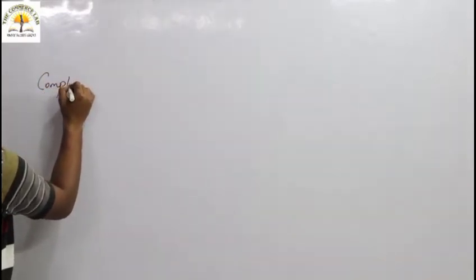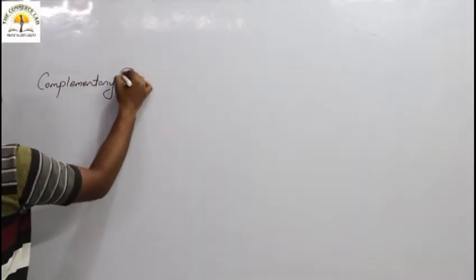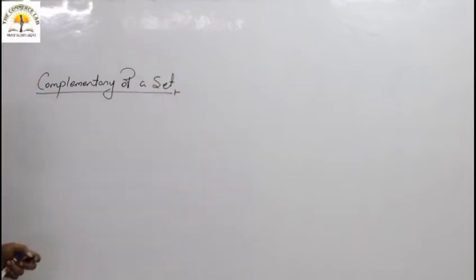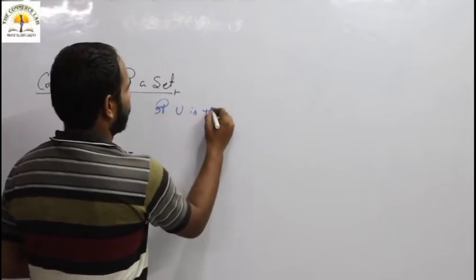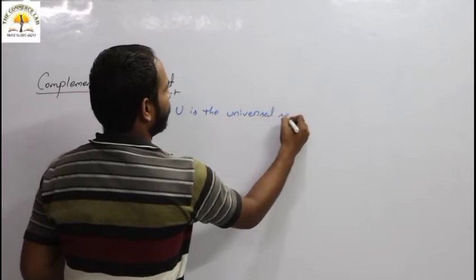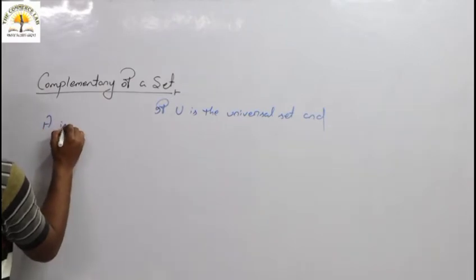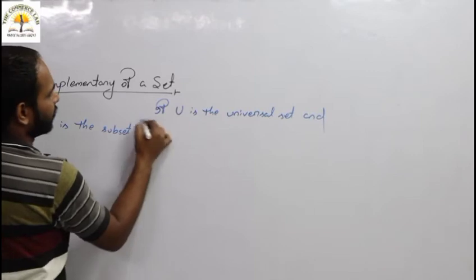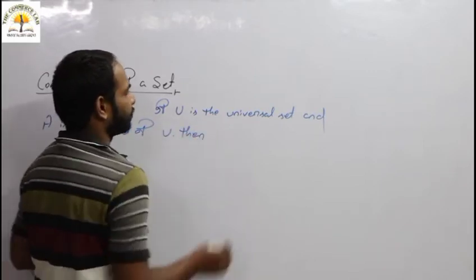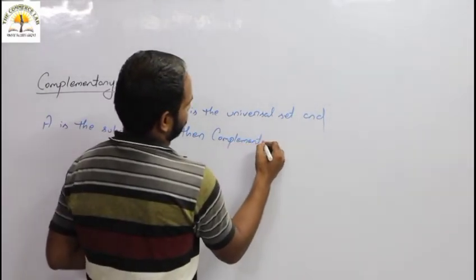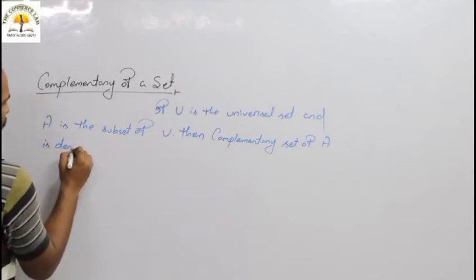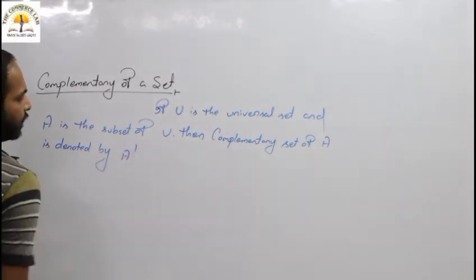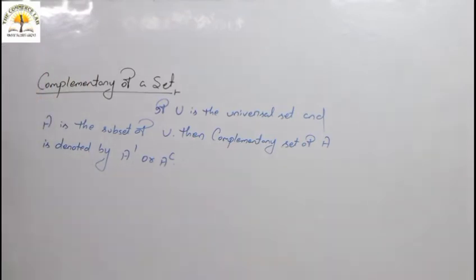Complementary of a set. If U is the universal set and A is a subset of that universal set U, then the complementary set of A is denoted by A dash or A complementary.